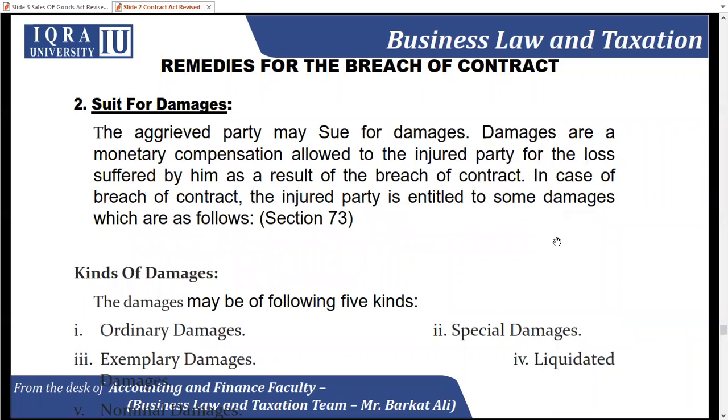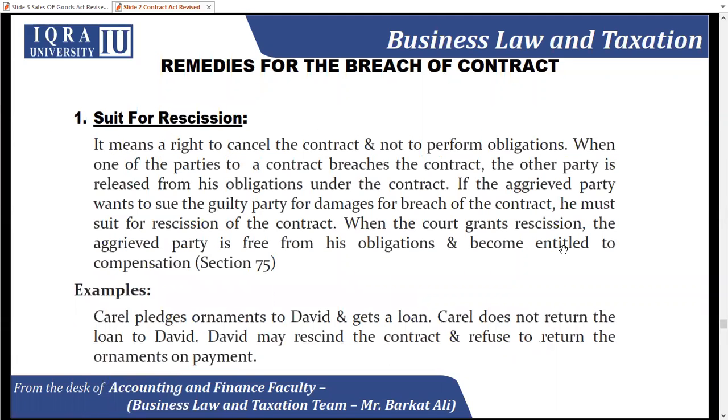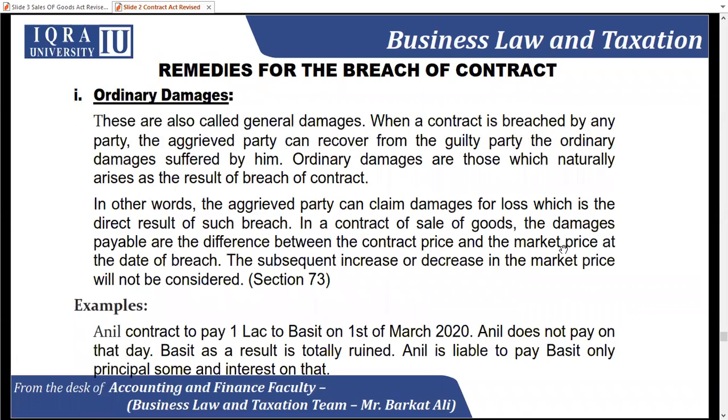Let's move to number two, that's a suit for damages. Damages, Section 73 of the Contract Act. It's based on five things. Number one is ordinary damages. Number two is special damages. Number three is exemplary damages. Number four is liquidated damages, and number five is nominal damages. Now let's read one by one what these damages say.